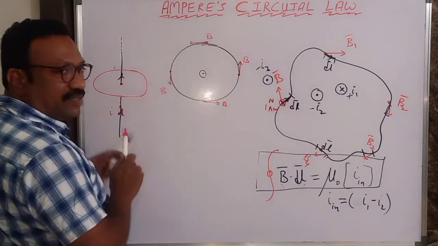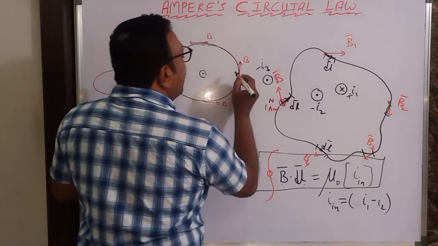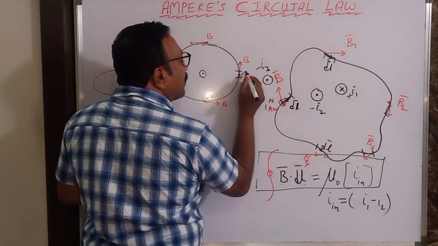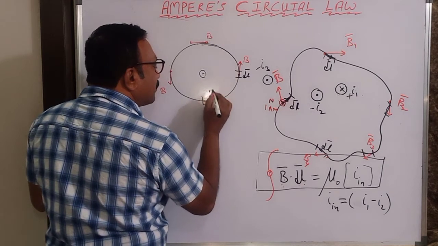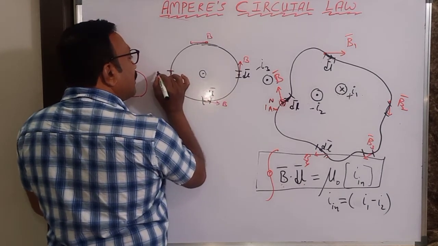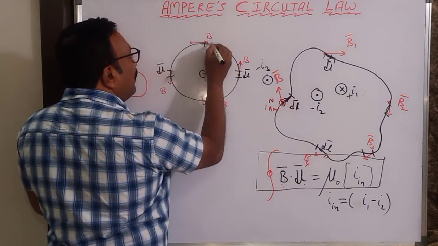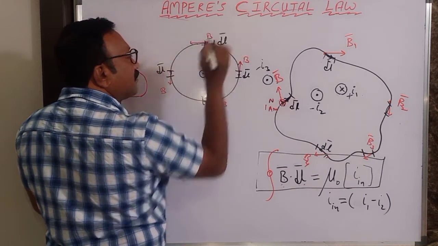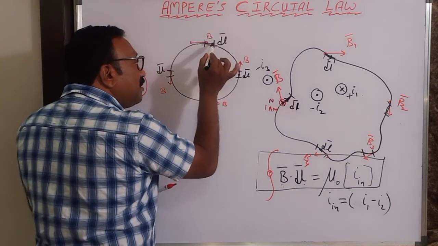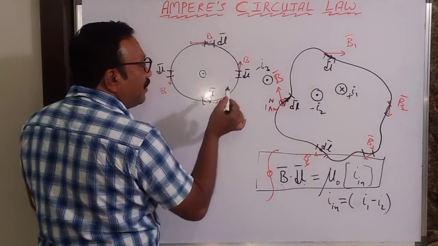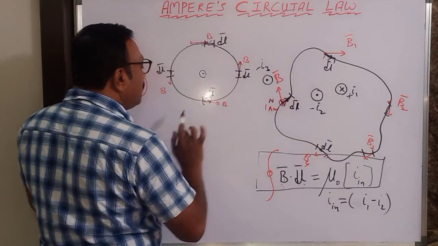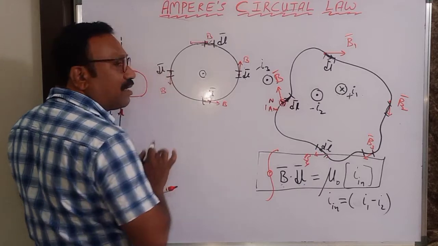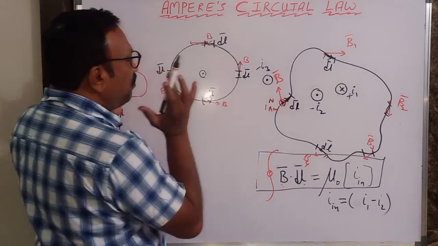So the conditions are satisfied. And then I'll take dl bar here, like this, and here, and here. So I find dl bar and B bar are parallel. Similarly, dl bar and B bar are parallel here, and here, and here. So it has become more symmetric now.